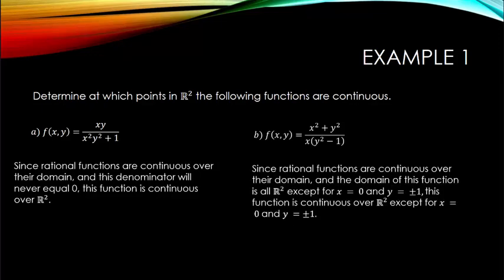In the second case, I again have a rational function, and these are continuous over their domain, but the domain for this function includes all of two-dimensional space except for x equal to 0 and y equal to plus or minus 1. This means that this function is continuous over all of two-dimensional space except for those values. I cannot let x equal 0 or y equal positive or negative 1.